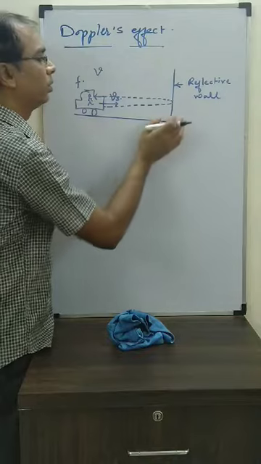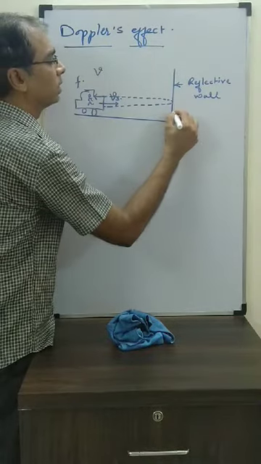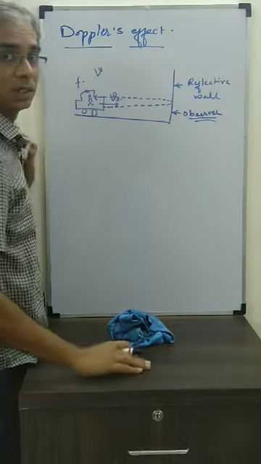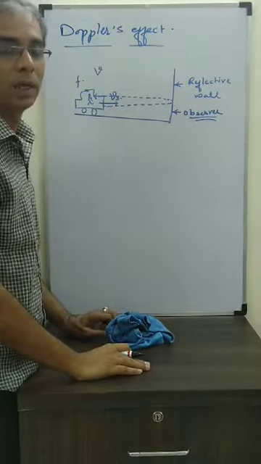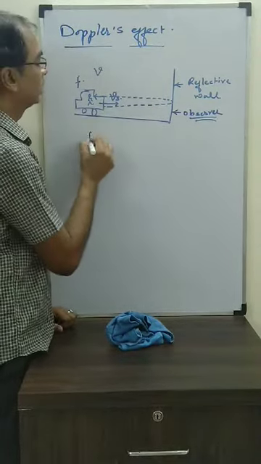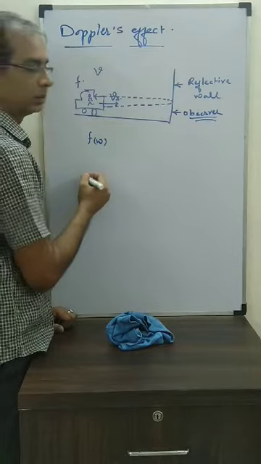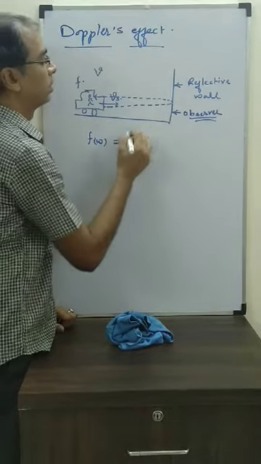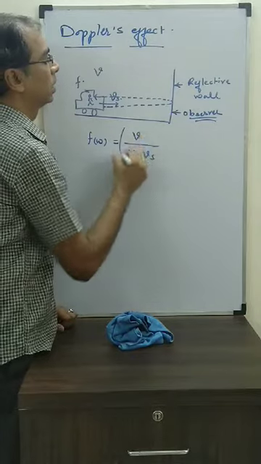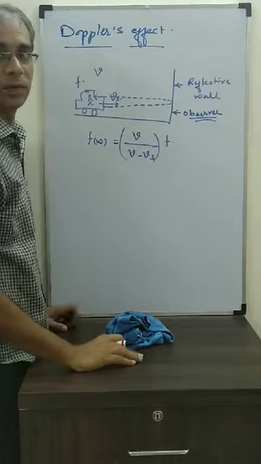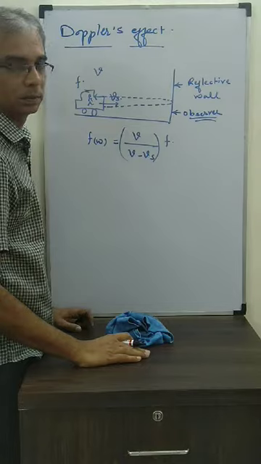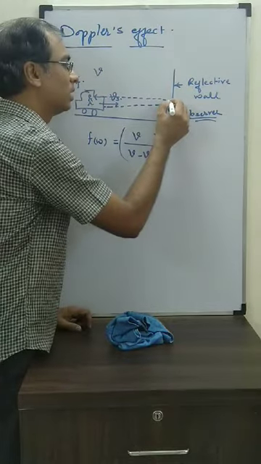First thing that we are going to do, we consider this reflective wall as the observer. Is the wall moving? The answer is no, it is at rest. Is the source moving? Yes. So the frequency received by the wall will be, observer at rest, so V, source coming towards, so V minus Vs into f. This is the frequency received by the wall. The same frequency is getting reflected. Able to understand? Same frequency is getting reflected.